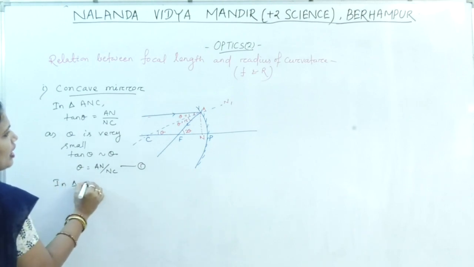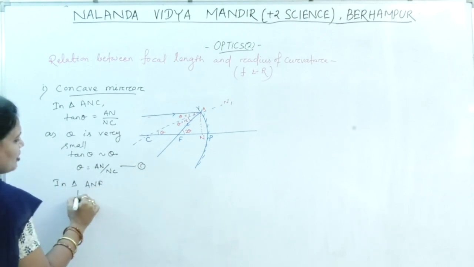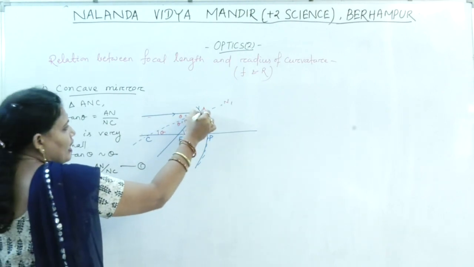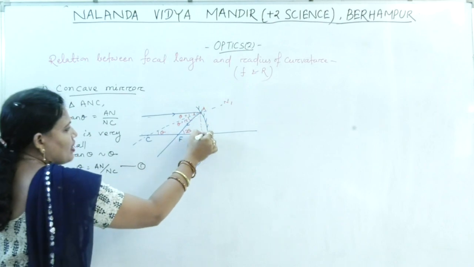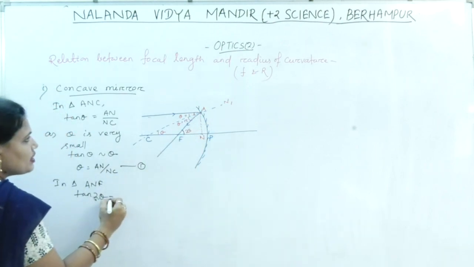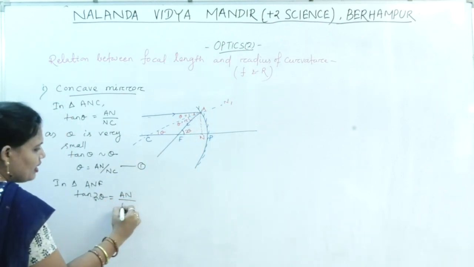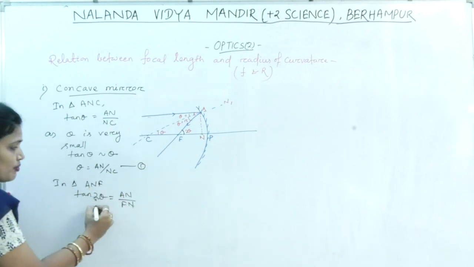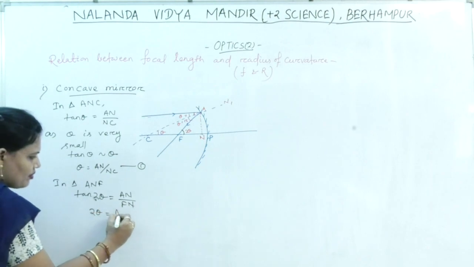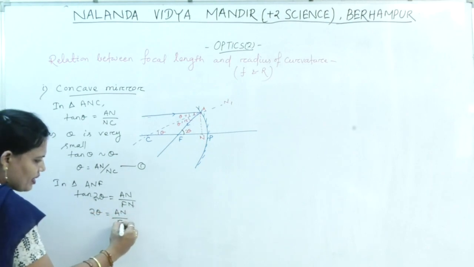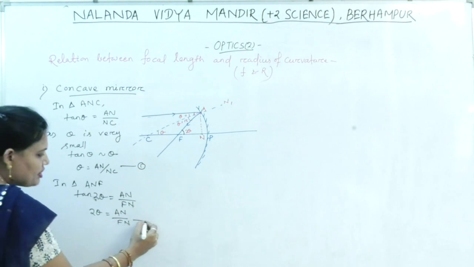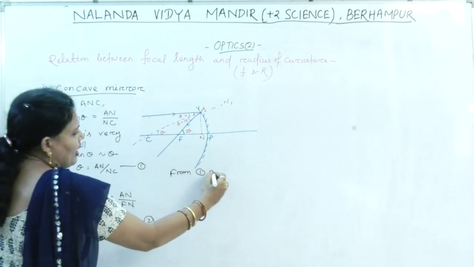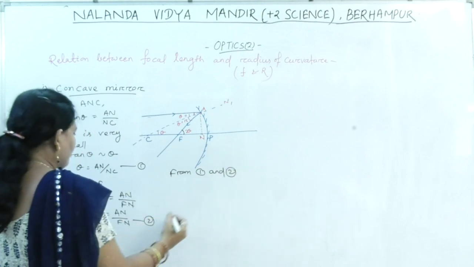Now let us consider the triangle ANF. In this triangle, tan 2 theta is equal to AN by FN. As the angle is very small, we can write 2 theta equal to AN by FN. Call it equation 2. From 1 and 2.